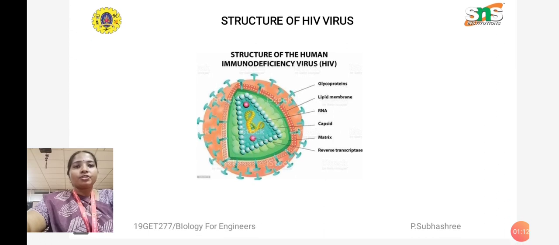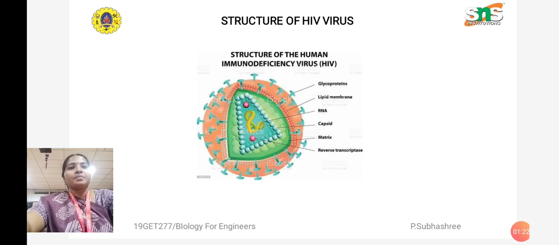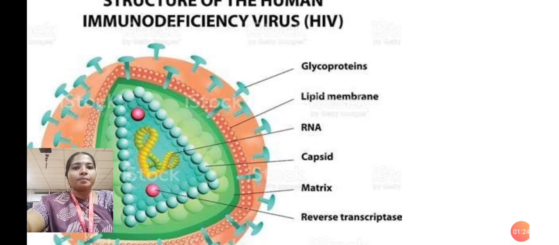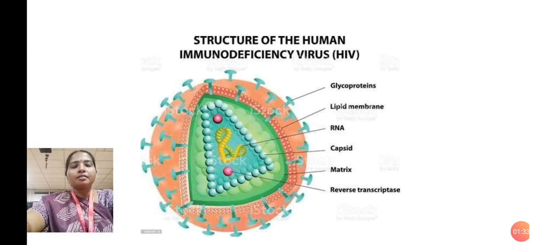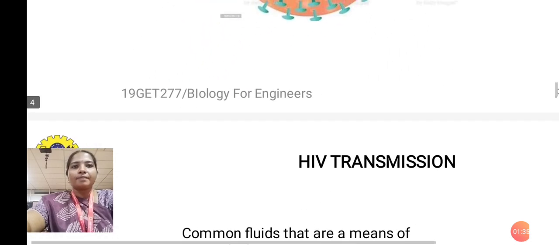The next is the structure of the HIV virus. So, what is the structure? The structure of the human immunodeficiency virus looks like a coronavirus itself. It has glycoproteins, lipid membranes, RNA, capsid, matrix, and reverse transcriptase. So these are the formations of this HIV virus.